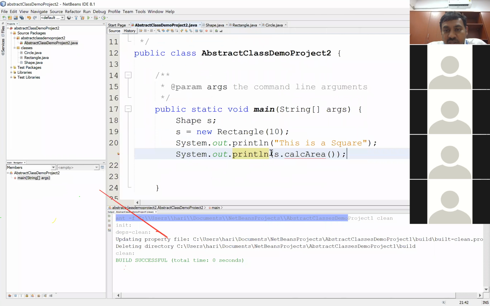It is stopping because I'm accessing the method through a reference which is of the superclass. So it is trying to look at the superclass calculateArea access specifier. Though it is running the body which is there in the Rectangle class, it is working with the access specifier that is present in the superclass.